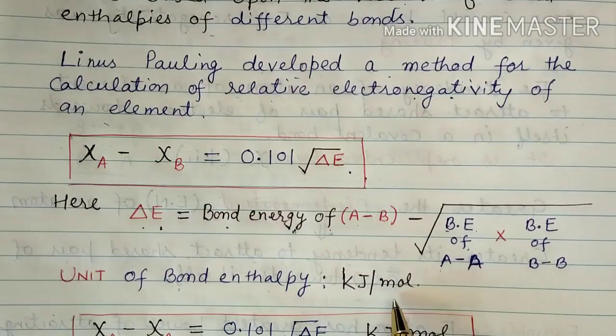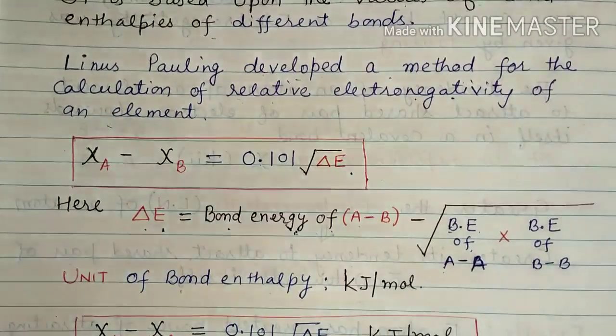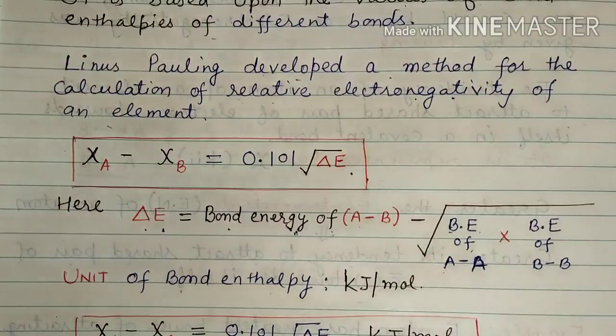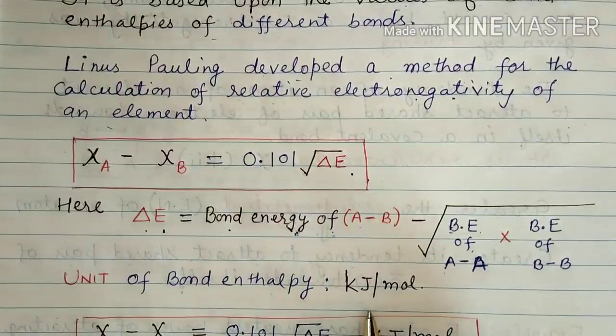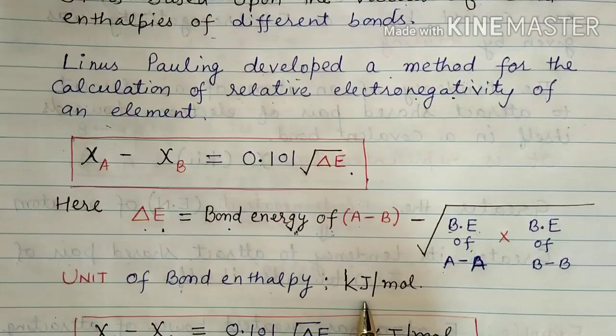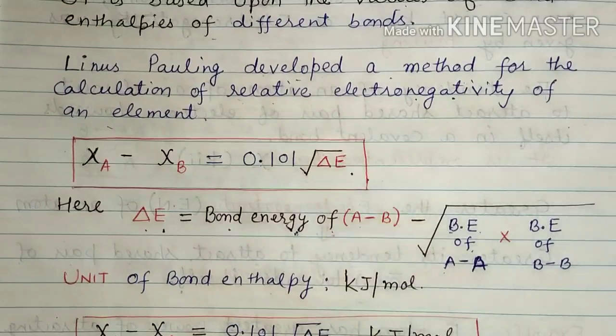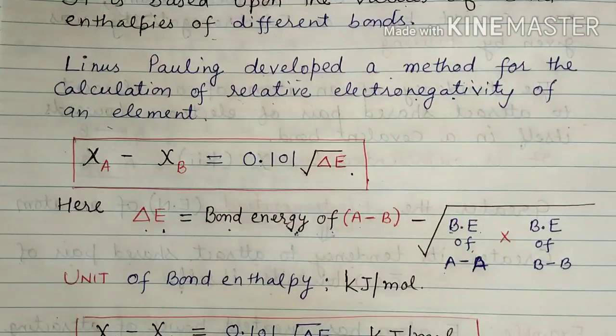Remember, electronegativity has no unit. It is a dimensionless quantity because it is measured on a scale. Don't get confused: this is the unit for bond enthalpy, not for electronegativity. Electronegativity has a value, no doubt, but it doesn't have any unit.